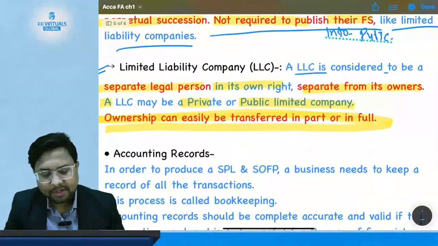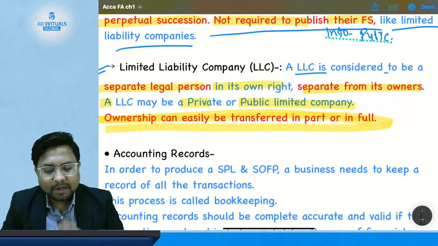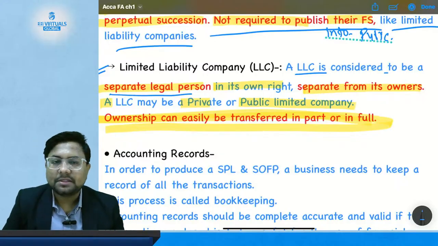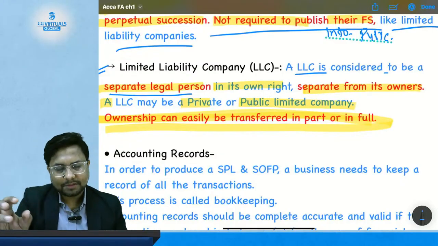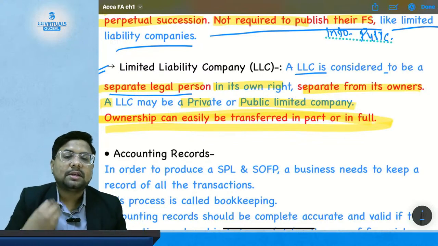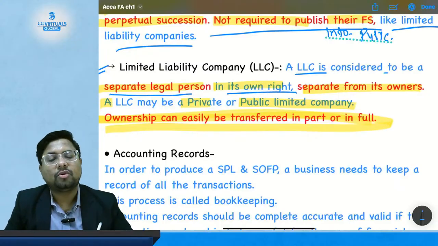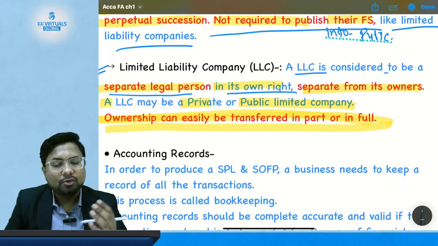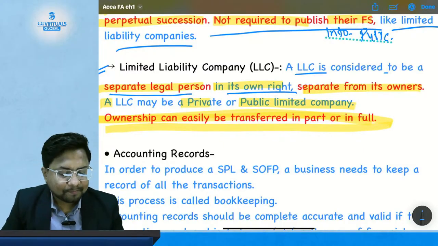Last, we have studied what a limited liability company is. A limited liability company is a separate legal entity. So Reliance is a separate person in the eye of law, and Mukesh Ambani is a separate person in the eye of law. Each is a separate legal person with his own rights. Reliance has its own rights, Mukesh Ambani has his own rights, so Reliance is a separate person compared to Mukesh Ambani.